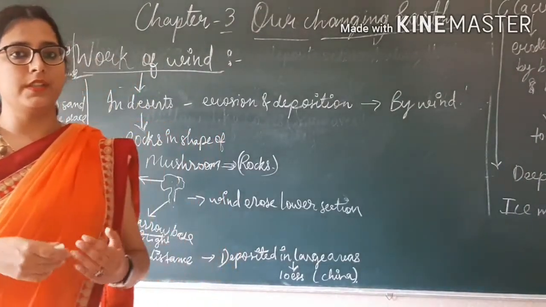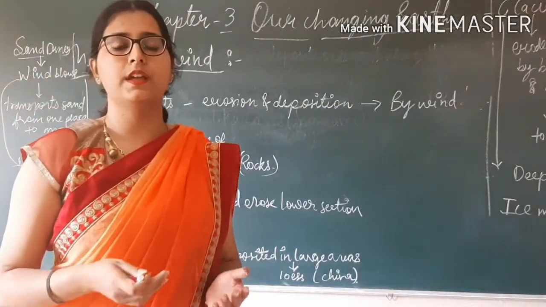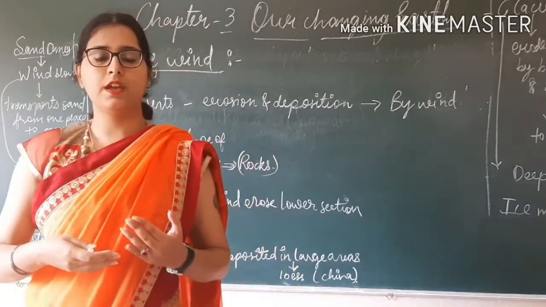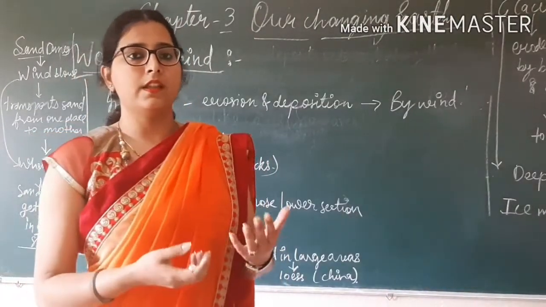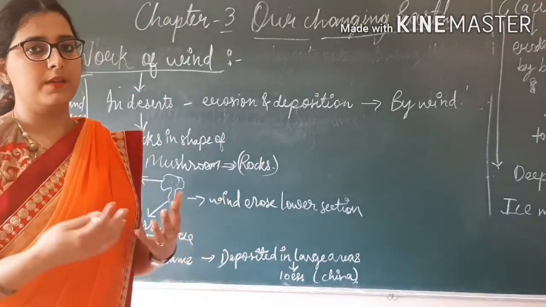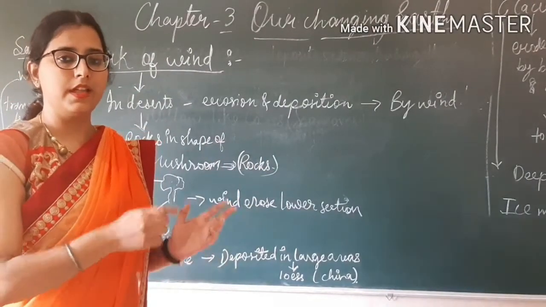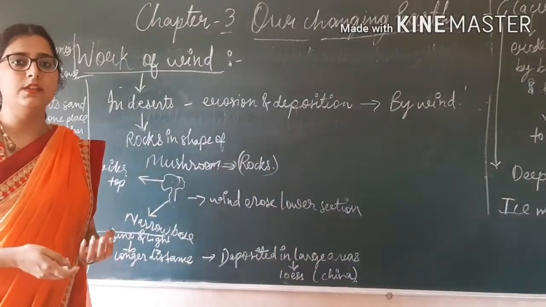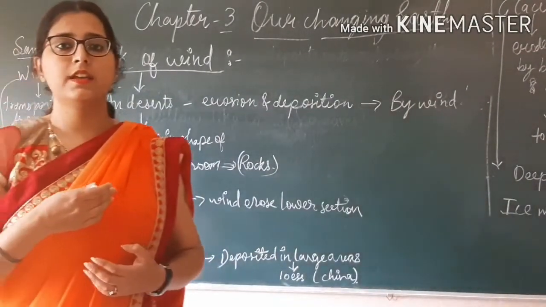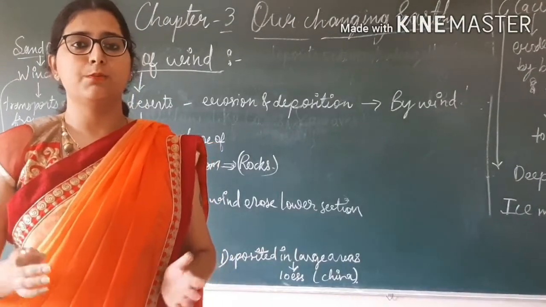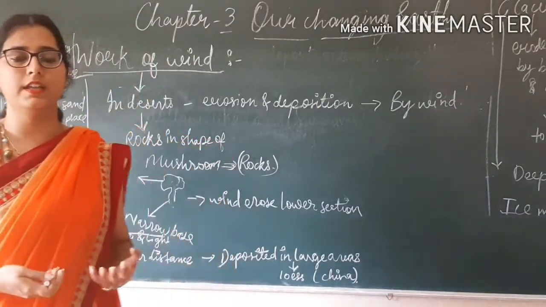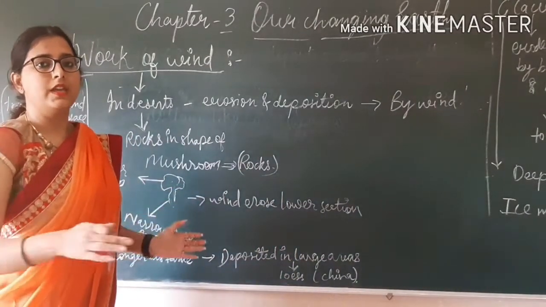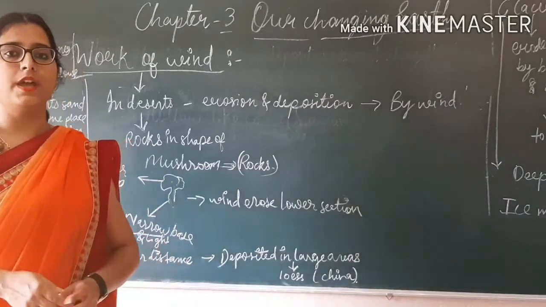And I told you about sand dunes, that when wind blows, it carries many materials, sand and silt, with it, and when it stops blowing, that sand and silt falls down and takes some structure, and that structure is known as sand dunes. And I told you that when the sand is fine and light, it can go a longer distance, but when it is coarse and hard, it cannot travel a long distance and falls in large areas, and those large areas are known as loess.